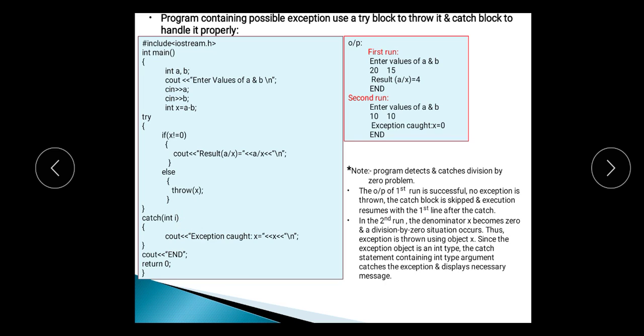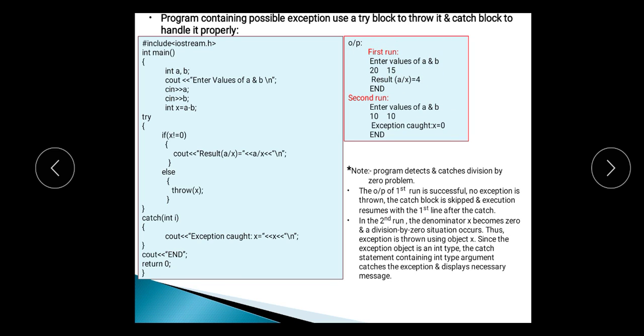Now here we are saying that this is the integer i, because whatever variables we created here are of integer type. So in the catch we are saying exception caught x. Now in the output, here I am passing two values, 20 and 5. So 20 minus 5 is 15, so the result x is not 0, and this will give a divided by x becomes 4.